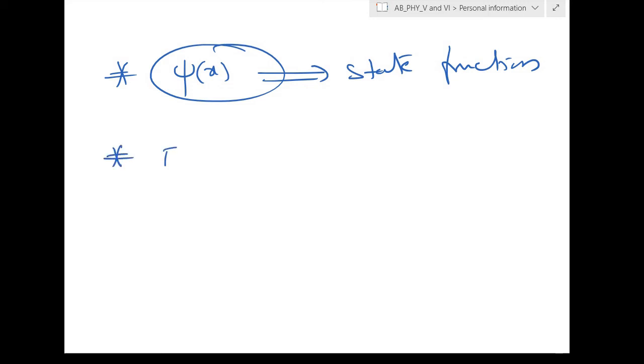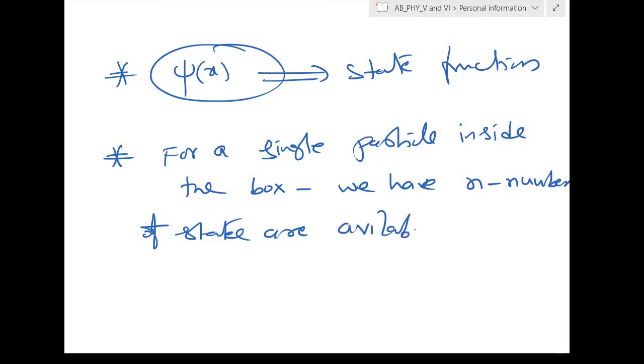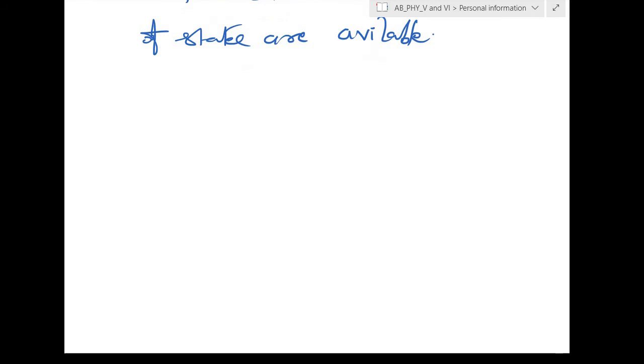For a single particle inside the box, we have n number of states available. When we say n number of states are available, from here what we can say is that n number of states are available.